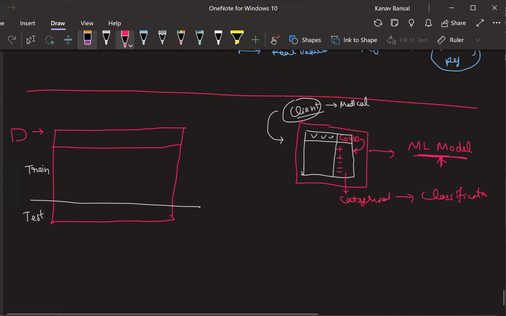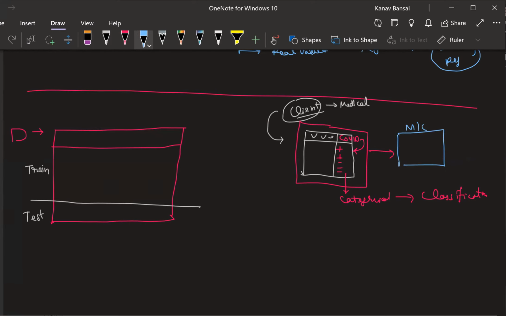Now, how would you build this model? You will just put this entire data inside a box called a machine learning algorithm. This is a black box, let's say, containing the logistic regression algorithm. Let's not worry about how all this happens. This logistic regression algorithm is responsible for giving you that machine learning model, which will be able to identify whether a patient is COVID positive or COVID negative. Now I hope you understand.